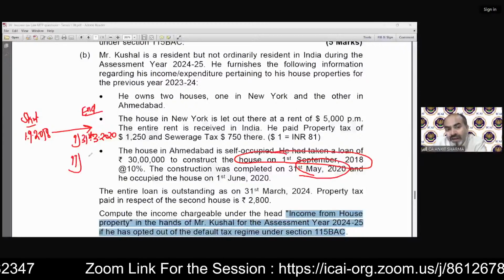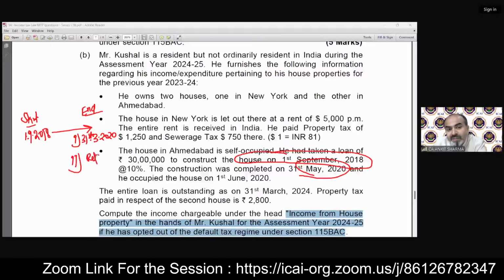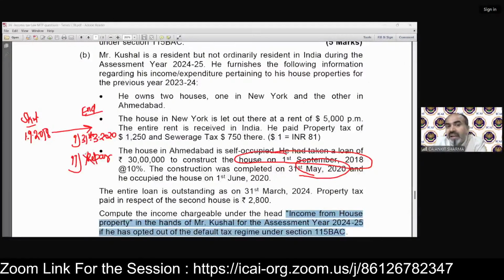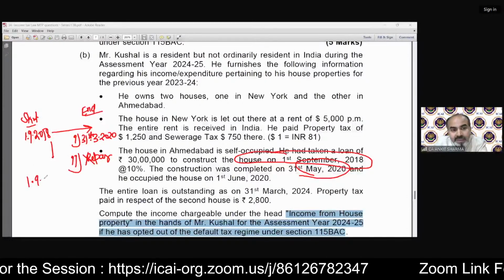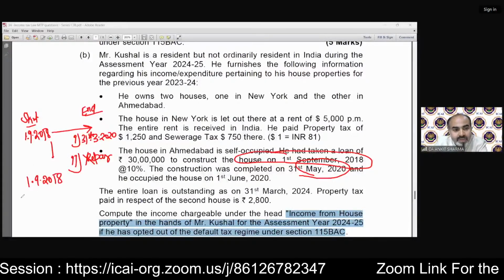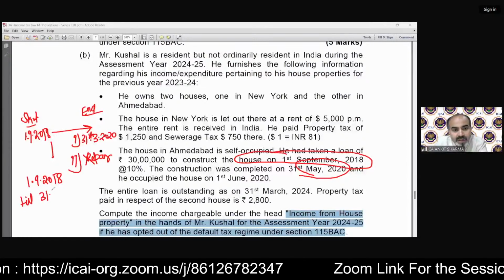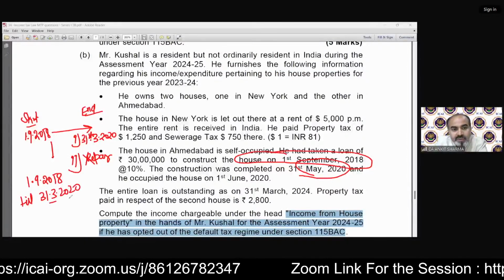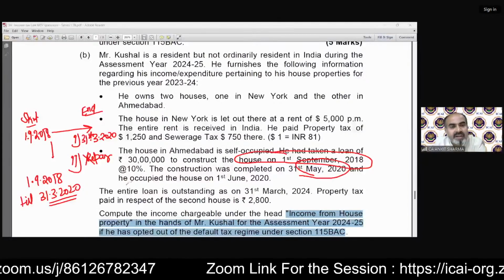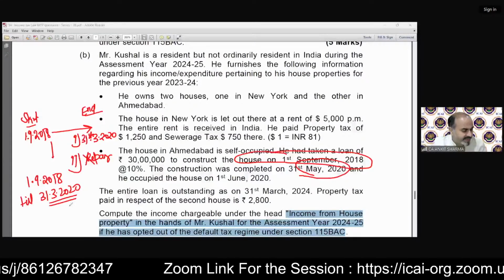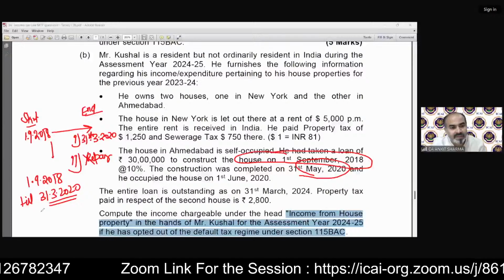The loan is still outstanding, so no repayment date has been given in the question, and that is irrelevant for us. So the time duration will be from 1st September 2018 till 31st March 2020 for the pre-construction period interest. That is exactly the same, 1 year and 7 months.